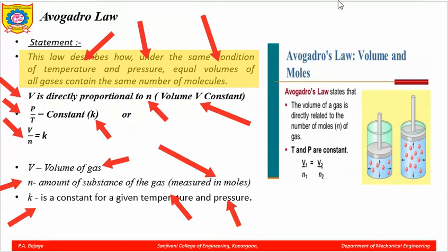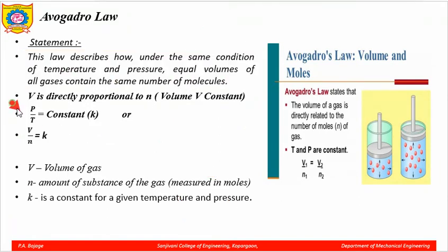So, you can see in this diagram also, see this equation also, P upon T is constant here. But V upon N is also constant. Now, this K is what? This P upon T, right, and here N is the amount of substance, that is what we can say measured in moles.